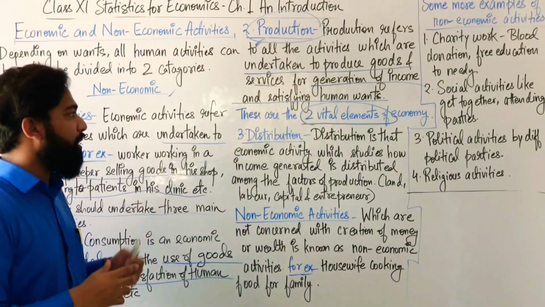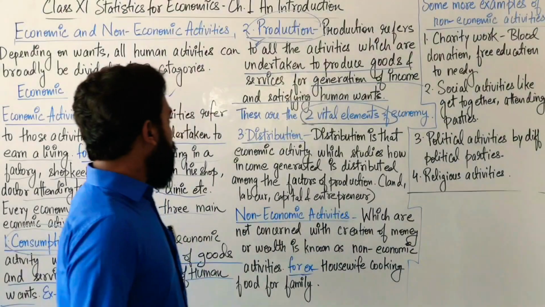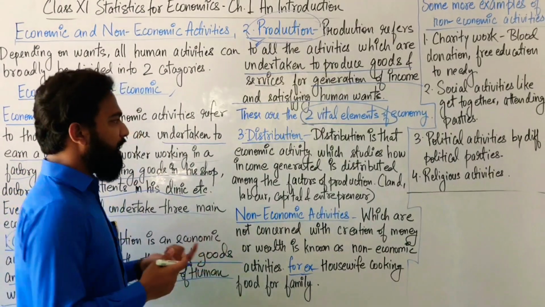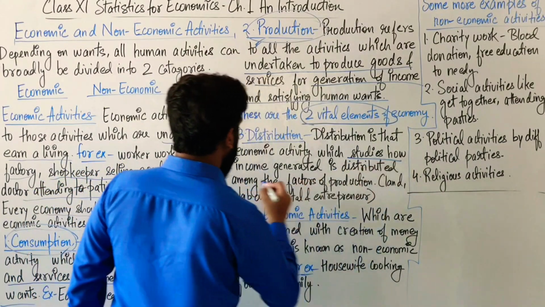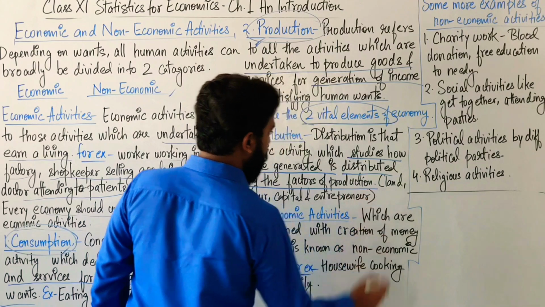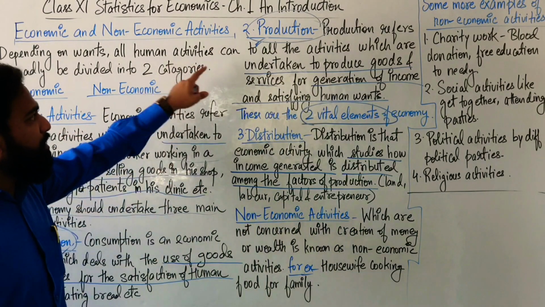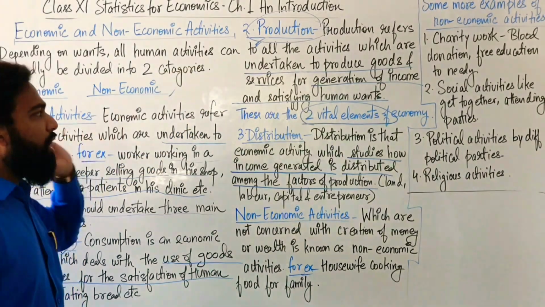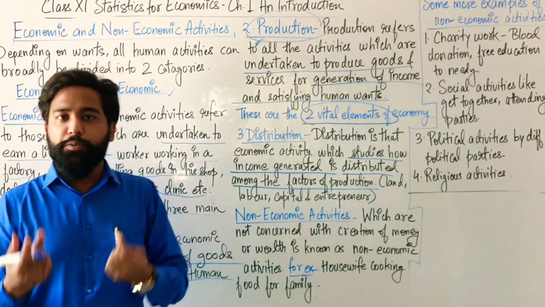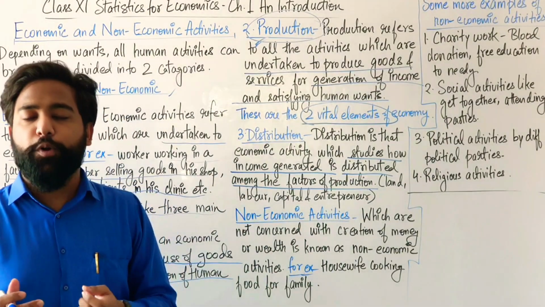Is that clear? Now let's come to the third one, which is distribution. Distribution is that economic activity which studies how income generated is distributed among the factors of production. Whatever income is generated in the production phase, how is that income to be distributed? How to distribute that income among the factors of production.